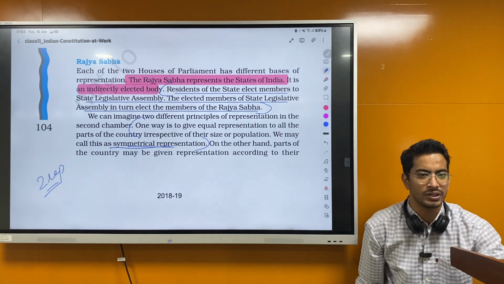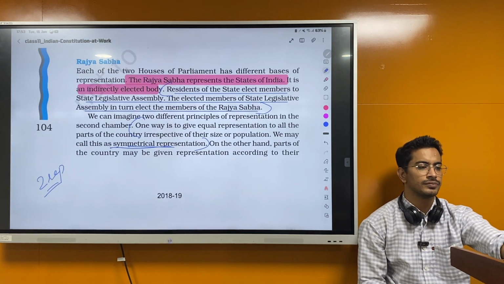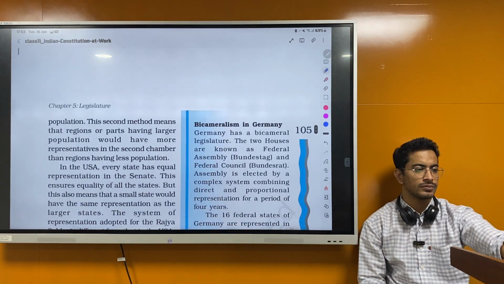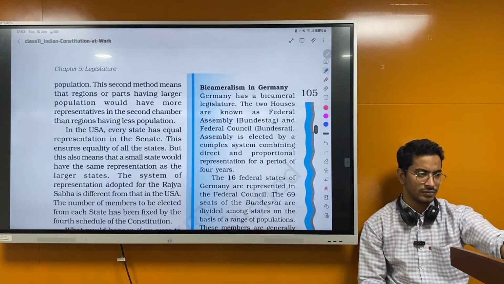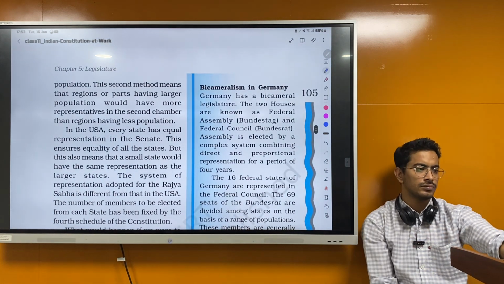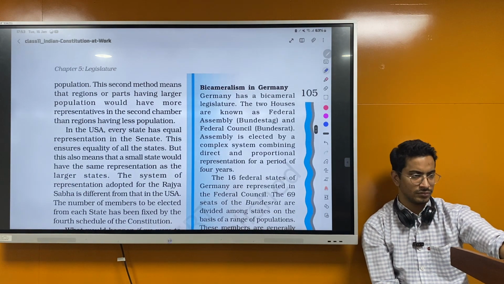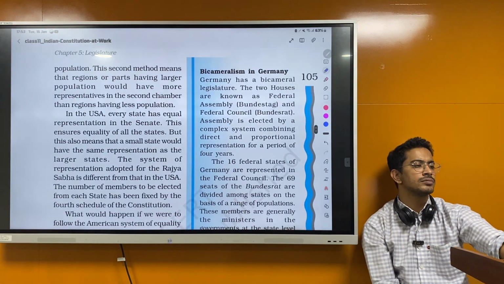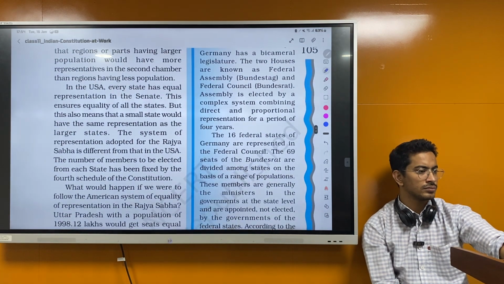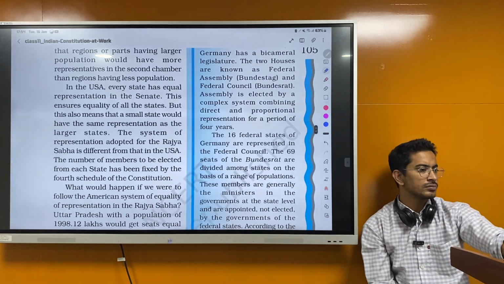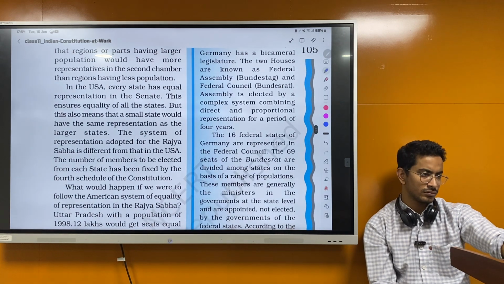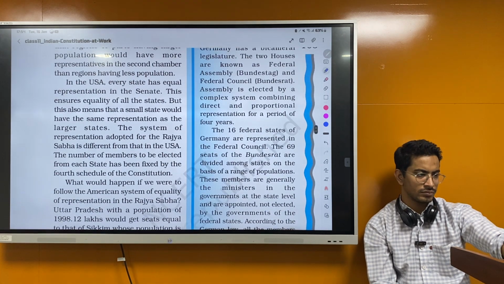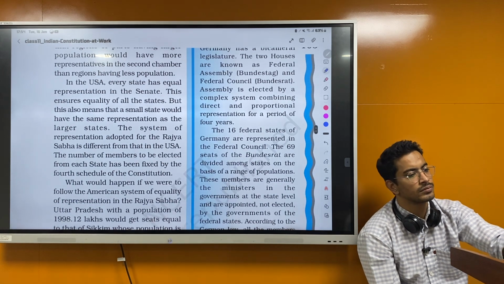But in India, we have not chosen that way. On the other hand, parts of the country may be given representation according to population. This means that regions having larger population would have more representation in the second chamber than regions having less population. In the USA, every state has equal representation in the Senate. This ensures equality of all the states, but it also means that a small state could have the same representation as a larger state. The system of representation adopted for the Rajya Sabha is different from that in the USA.